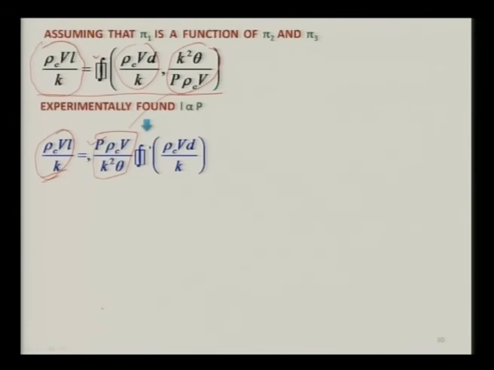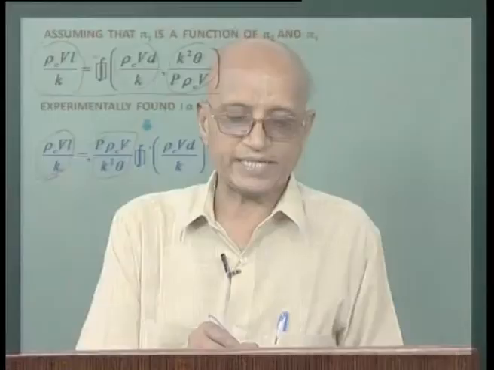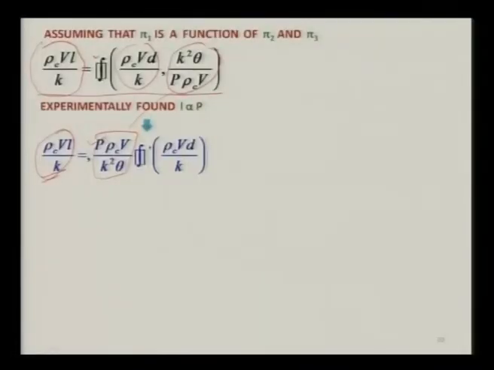We know this experimentally as well as theoretically, that depth of penetration should be a direct function of power p. So we can take the single power of this, and definitely this power is going to directly affect this parameter.